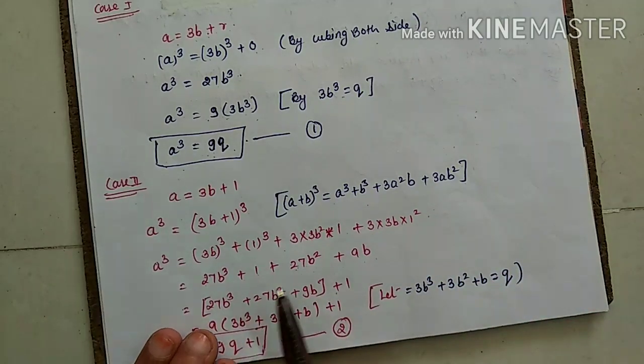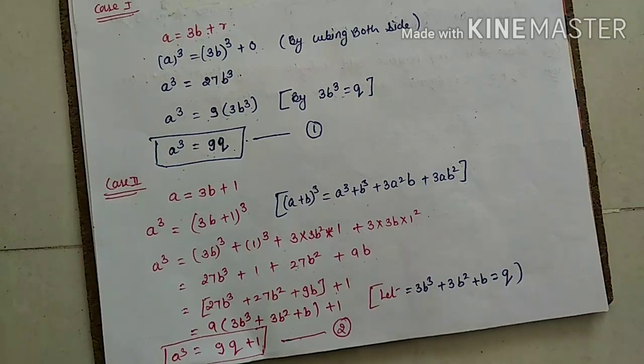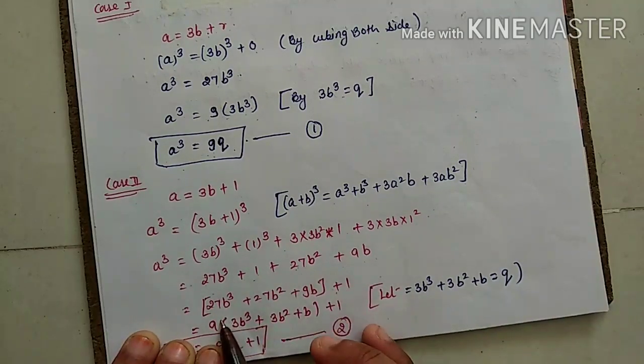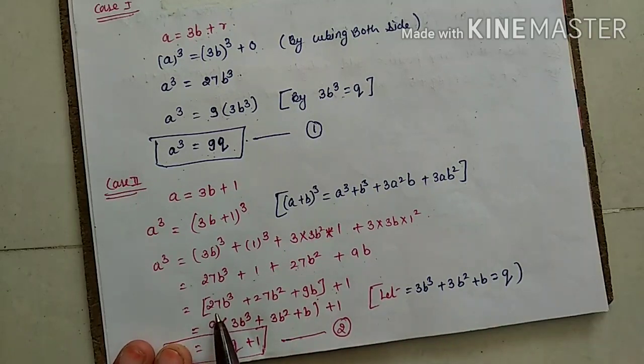After that, just take the terms which have the same factors. So I have taken 1 separately and the remaining terms together. You can see 27 comes in 9's table, 27 also comes in 9's table, and 9's table gives you 9. So I am taking 9 as common. By taking 9 as common, 3b's cube plus 3b square plus b is remaining in the bracket, plus 1.